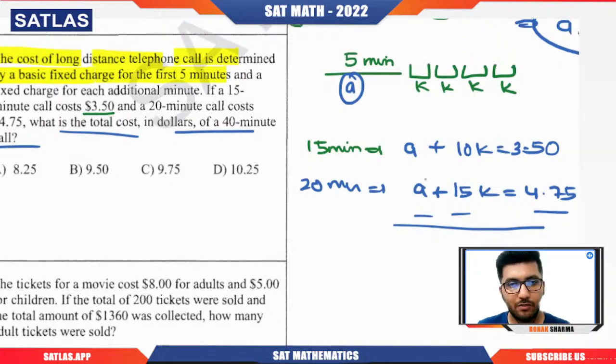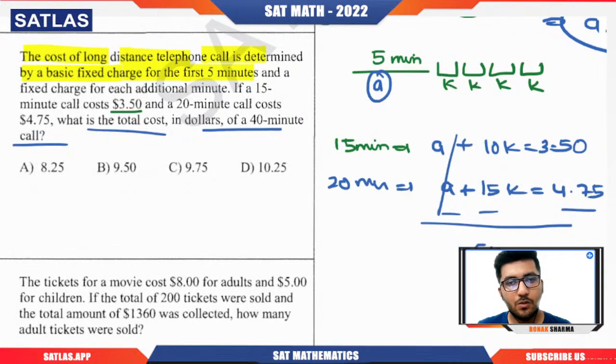This will cancel out A, leaving minus 5K equals 3.50 minus 4.75, which is minus 1.25. Minus minus cancels out and K will be 0.25 dollars, that means 25 cents.